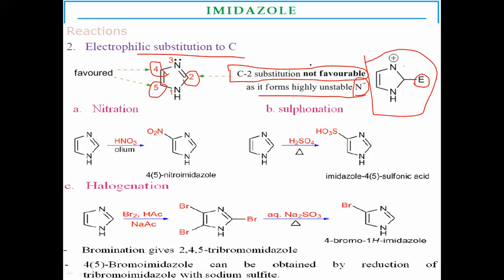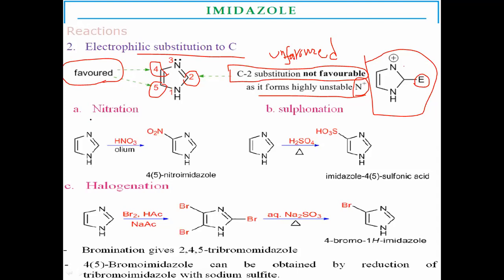So this is an unfavorable condition for electrophilic substitution. Whereas the fourth and fifth positions give more stable resonance structures with imidazole. So the fourth and fifth positions are more favorable electrophilic substitution positions on the carbon atoms instead of the C2 position.